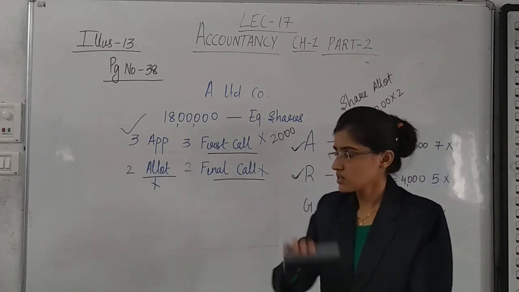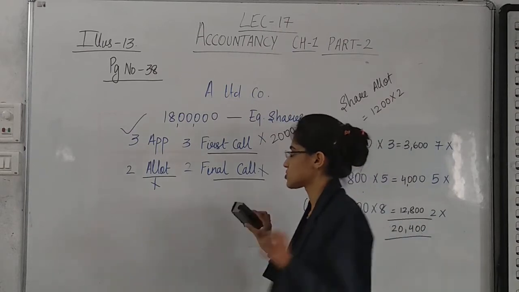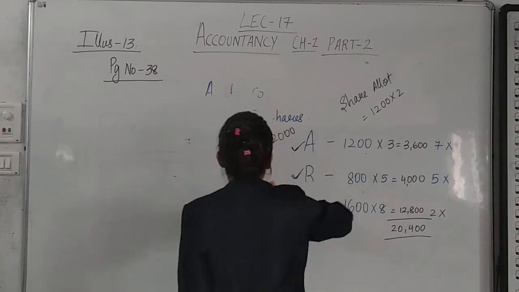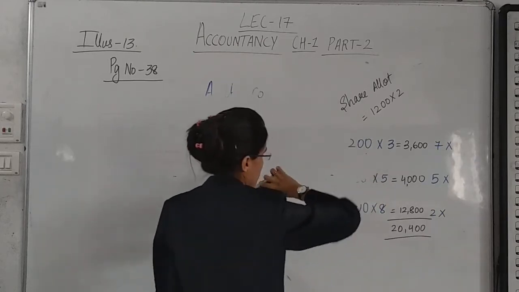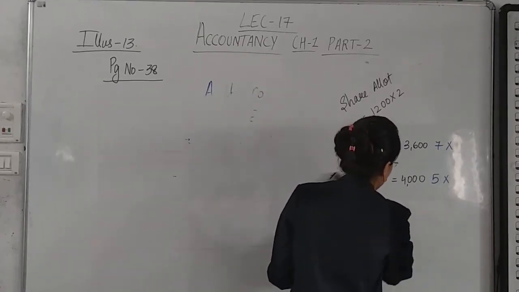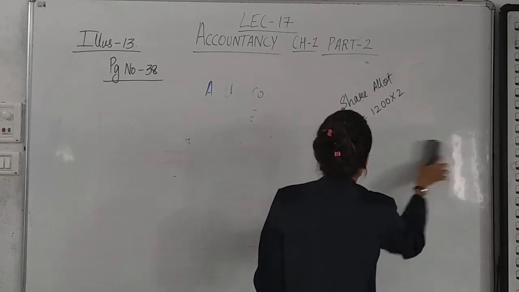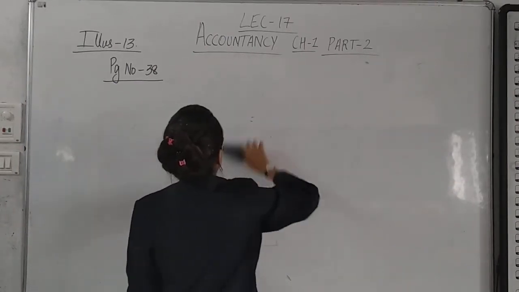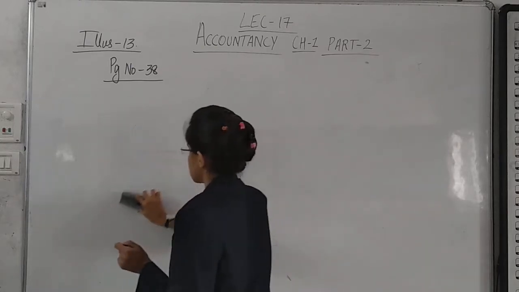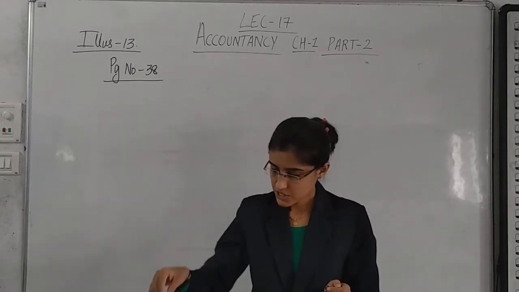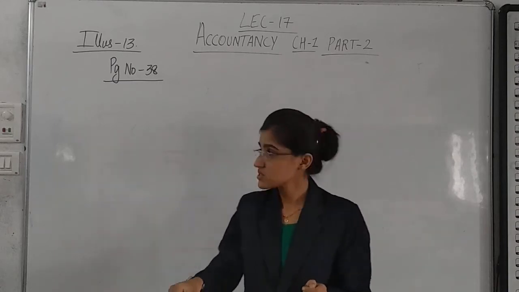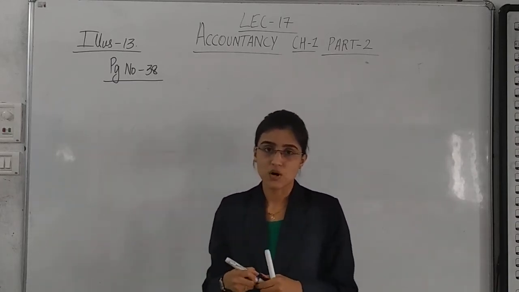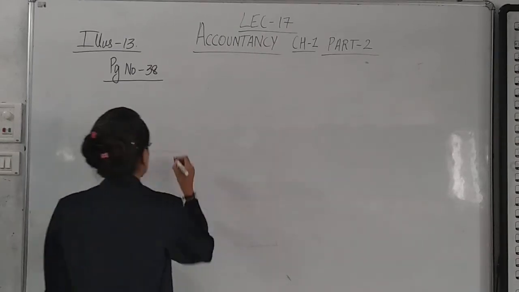Yes. Now, the next thing is reissue of these shares. So these shares have been reissued at 8 rupees. A share of rupees 10 is reissued at rupees 8. How many shares? 3600 shares.